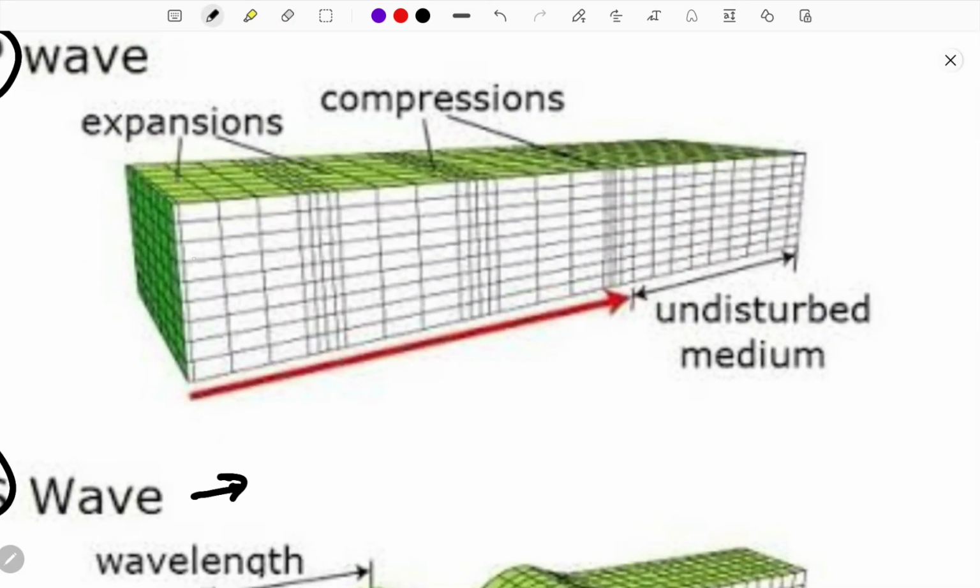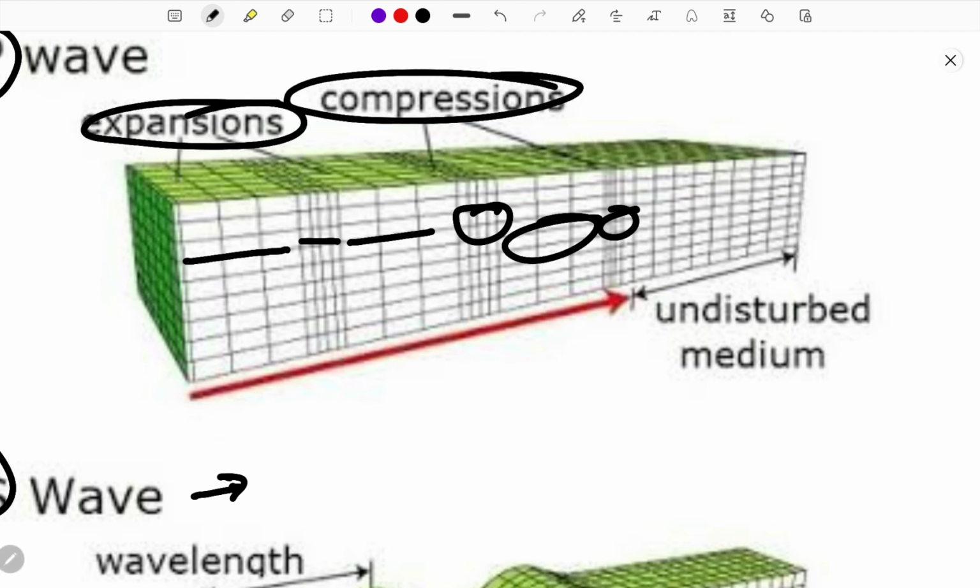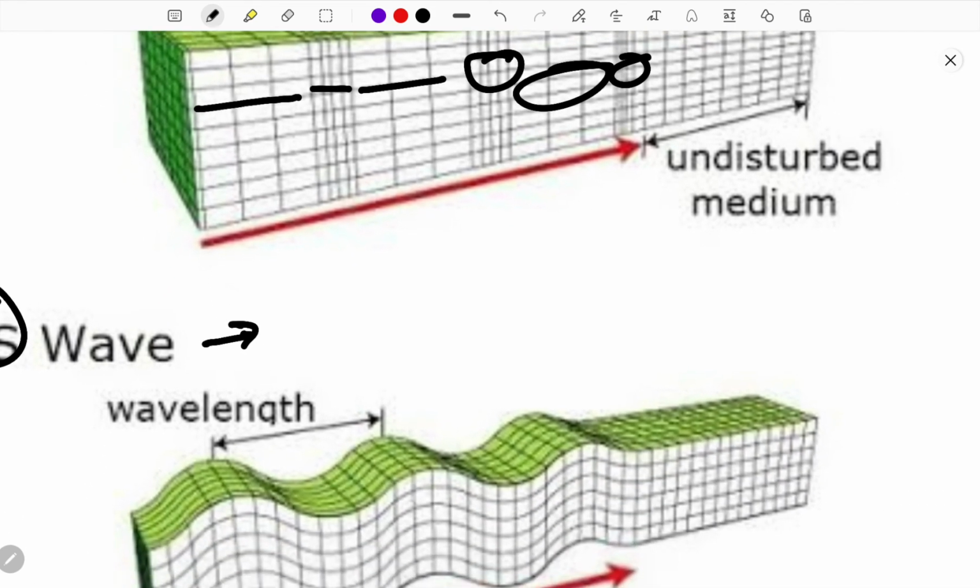So in this P wave, see here, this is sparsely packed, this is closely packed, sparsely packed and closely packed. Continuously, this so-called P wave will travel in the form of expansions and compressions, similar to how a sound wave travels.